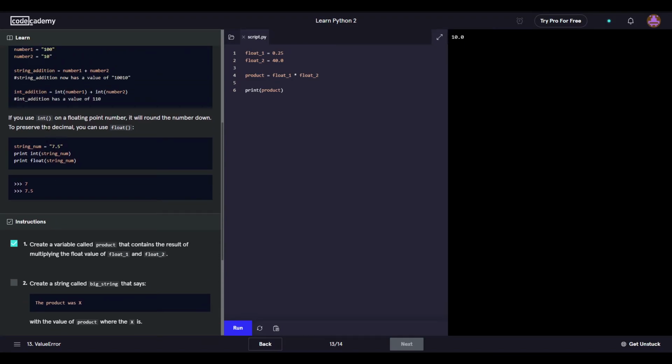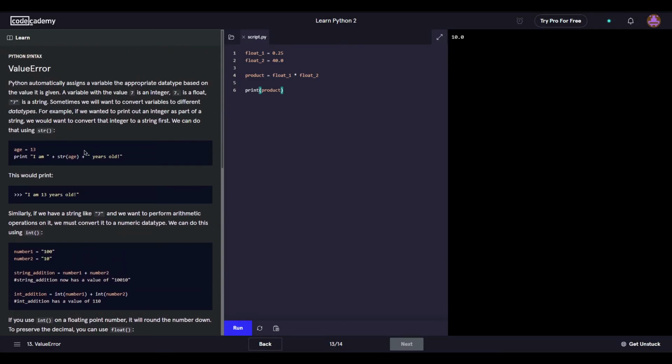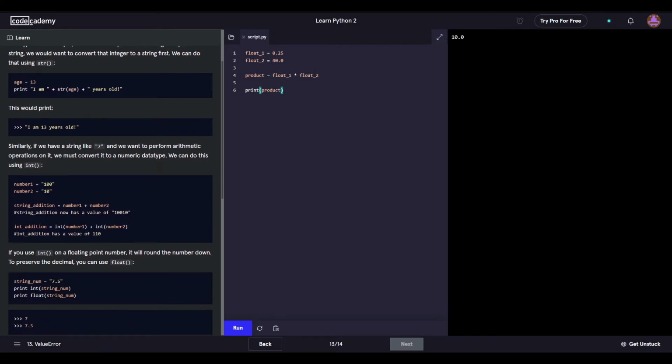But... Oh, you can actually do print float string num, and it gives you the float. Can you do... No, what the fuck? I guess I should have mentioned earlier there is going to be cursing. There already was cursing in this. I am stir age. Right. Oh, because you have to actually declare the... No, what? This is so weird to me.